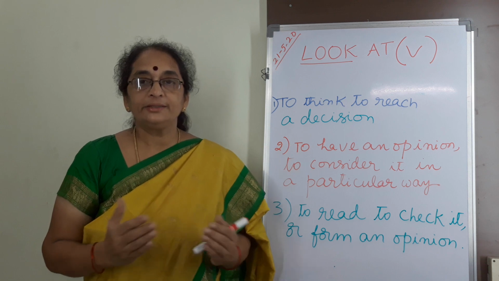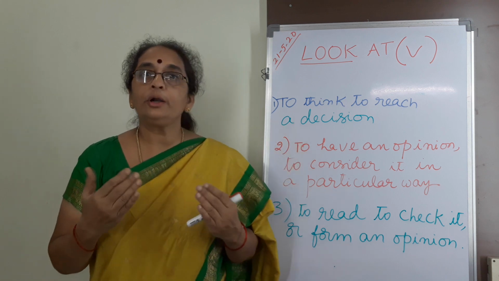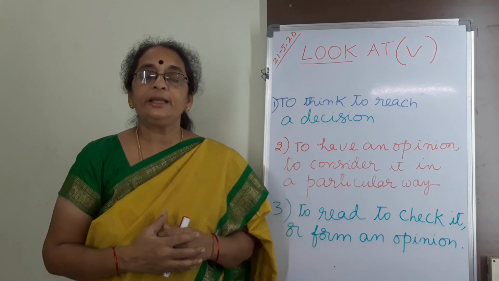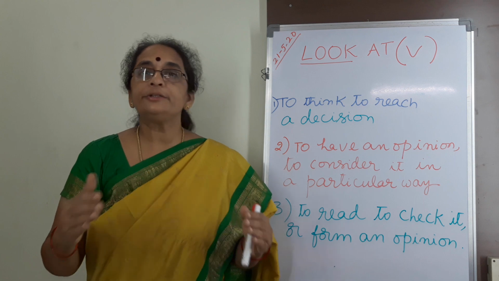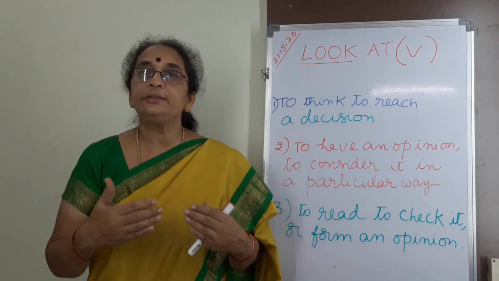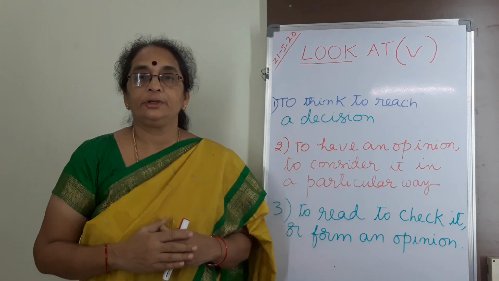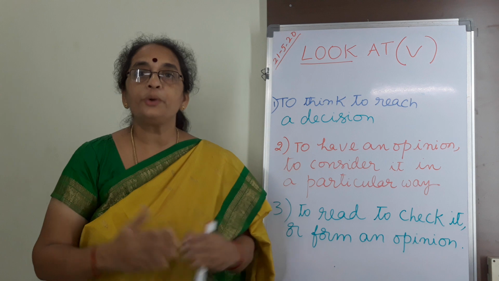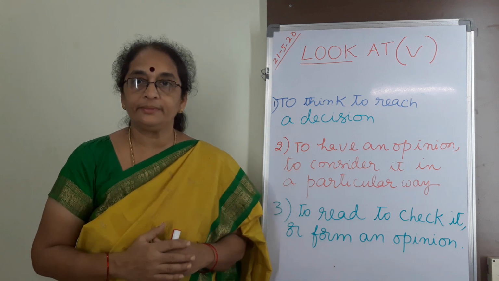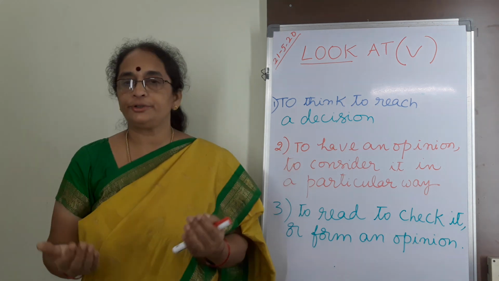Okay. See, students, let us have one more context. See, there is a company. The managing director of the company is thinking how to cut down the cost, how not to waste money, how to save money in the company, so he is thinking of taking a decision.